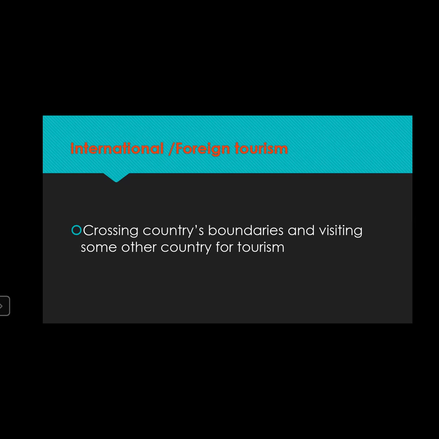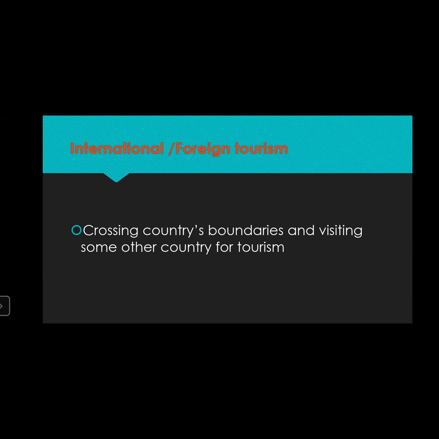Or you can take an American person coming to India for tourism. A person from America comes to India for tourism. That also comes under international or foreign tourism. So we have seen what domestic tourism is, as well as international or foreign tourism.